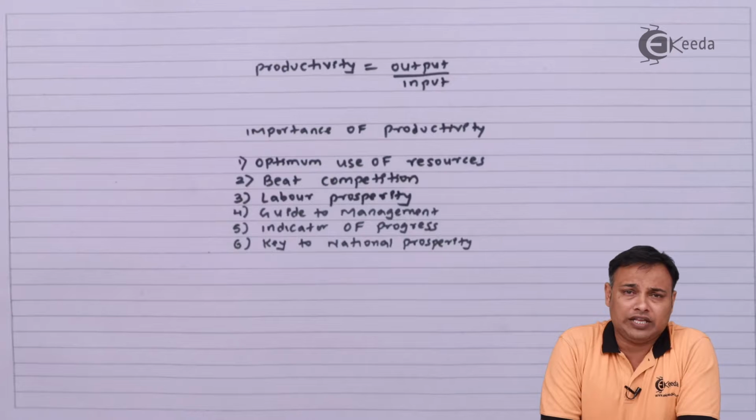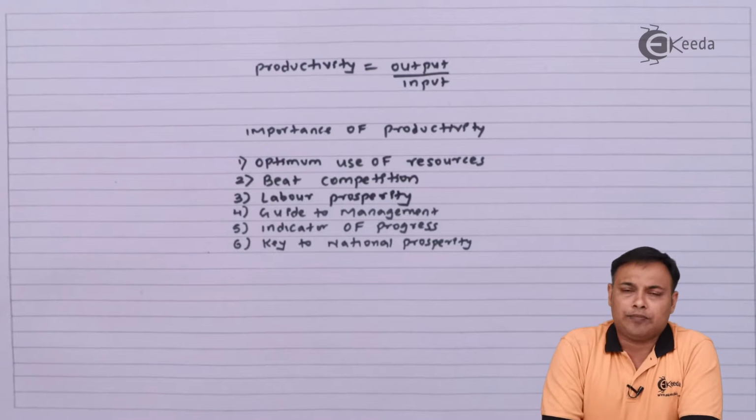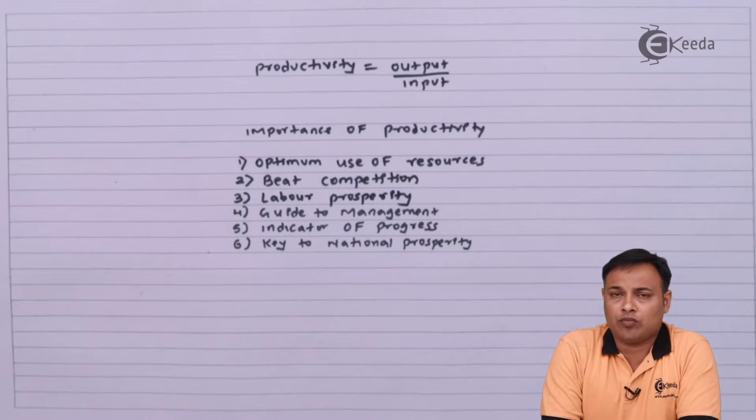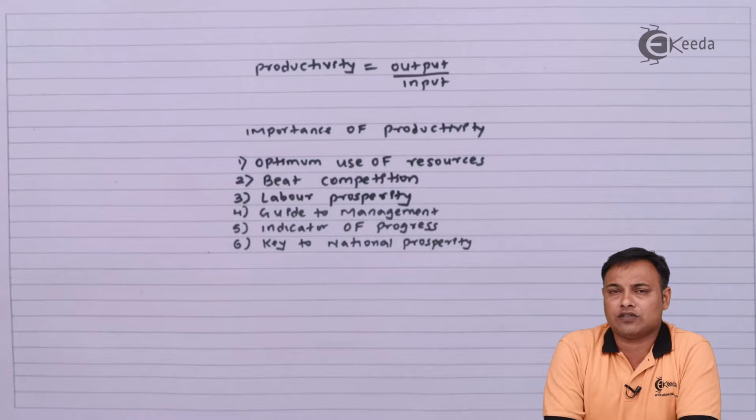And last but not the least, productivity is also the indicator of how competitive you are. Companies like Toyota are more productive, they are more conscious about the quality, and therefore they are able to stand out from the rest of the organizations or the rest of the car making companies.